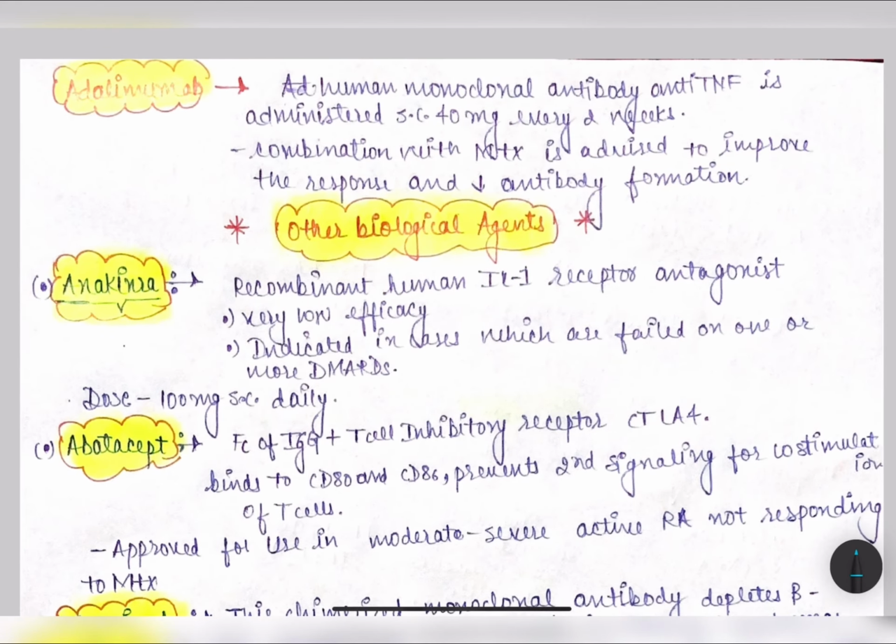Now we will discuss another drug, that is adalimumab. It is a human monoclonal anti-TNF antibody, and it is administered subcutaneously, 40 mg every 2 weeks. The combination with methotrexate is advised to improve the response and decrease antibody formation against it.